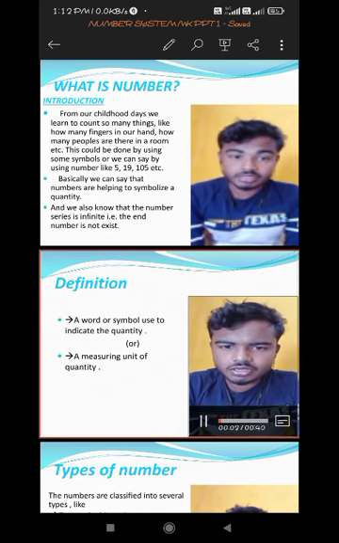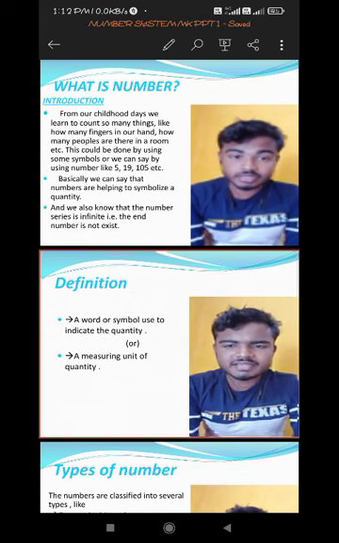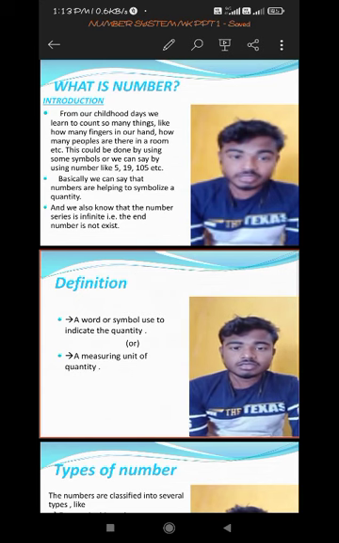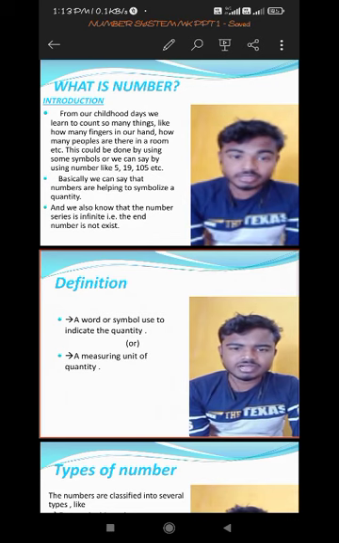By definition of number, we can say that it is a symbolic representation of a quantity. Otherwise, we can say it is a measuring unit of a quantity, meaning how to measure a quantity, how to represent a quantity. That is basically the number. As I mentioned, how many fingers, five fingers. How many persons in the room, suppose there are 10 persons in the room. So this 5, 10, all are examples of numbers.